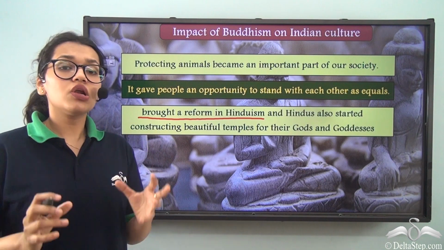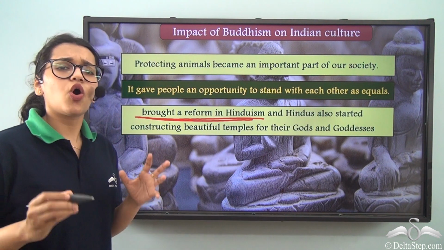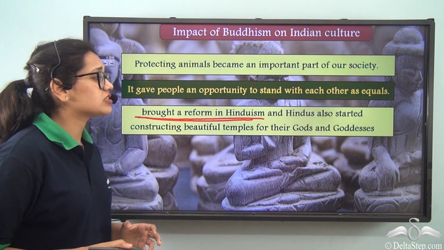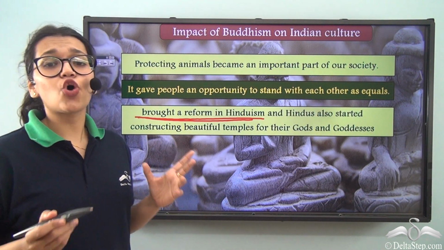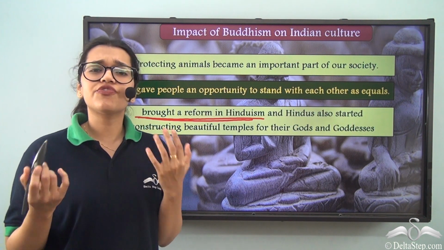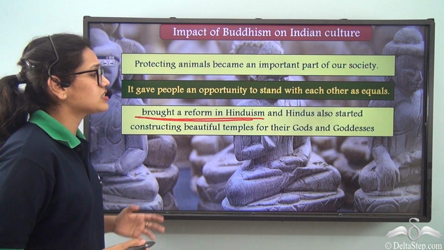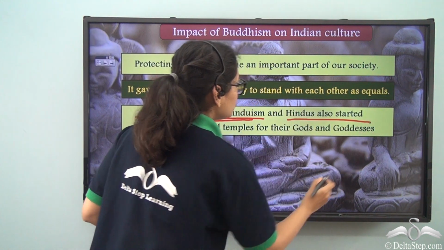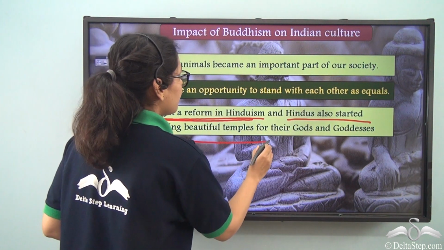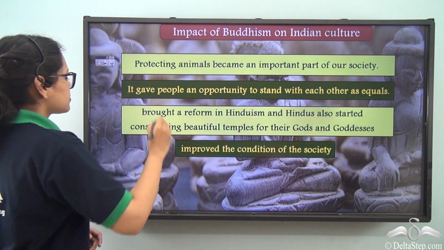So because of all of these, Hinduism also started abandoning these complex rituals and sacrifices. Along with that, Hindus saw how Buddhists were devoted toward their religion and were making such beautiful stupas, monuments, viharas and buildings like such. So inspired by that, Hindus also started constructing beautiful temples for their gods and goddesses.